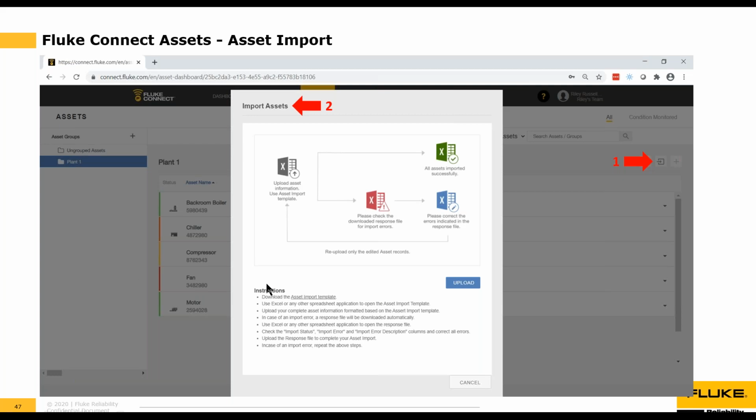But if you download our asset import template, copy information about your assets into our template, then you can upload that information from the Excel file, the asset import template file, to our Fluke Connect software. And then that data will automatically populate all the asset group information and all the asset information. It's amazing. It works. It's fast, and it's very, very good. It's something you might want to check out if you do have a lot of assets and you already have that information in an Excel format or a CSV format, or you can put it into an Excel format.